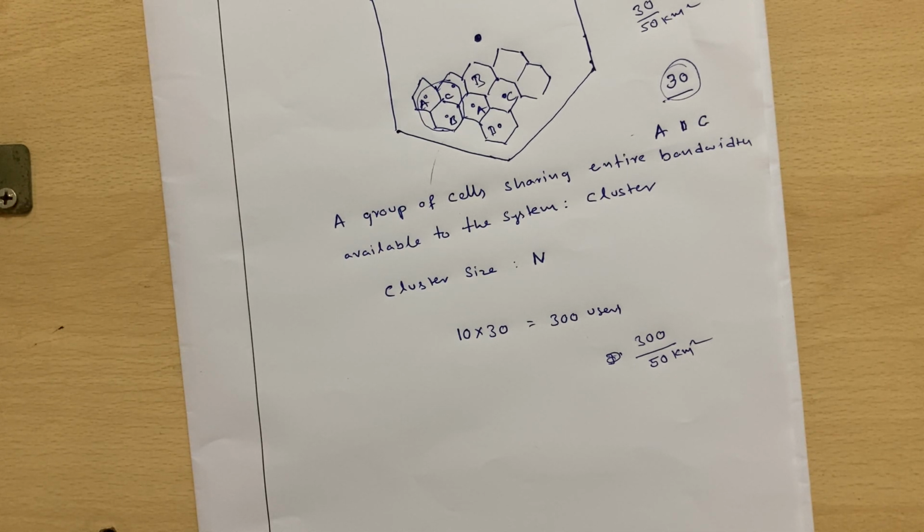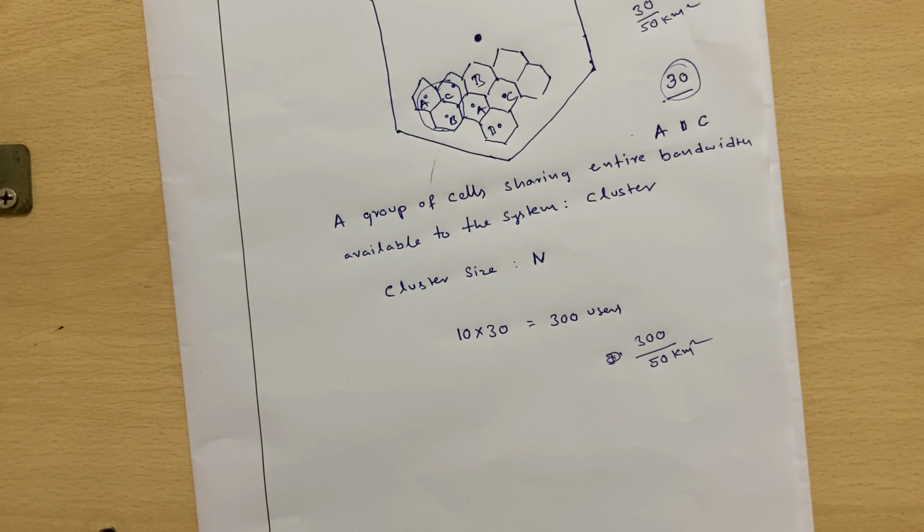So the group of cells sharing the entire bandwidth now becomes 8. Only a smaller number of clusters will be replicated within the service area. Thereby, because the number of clusters is reduced, the capacity will also be reduced.